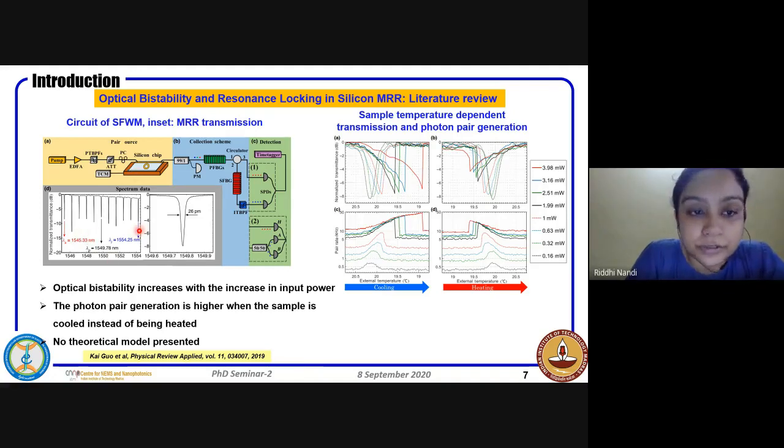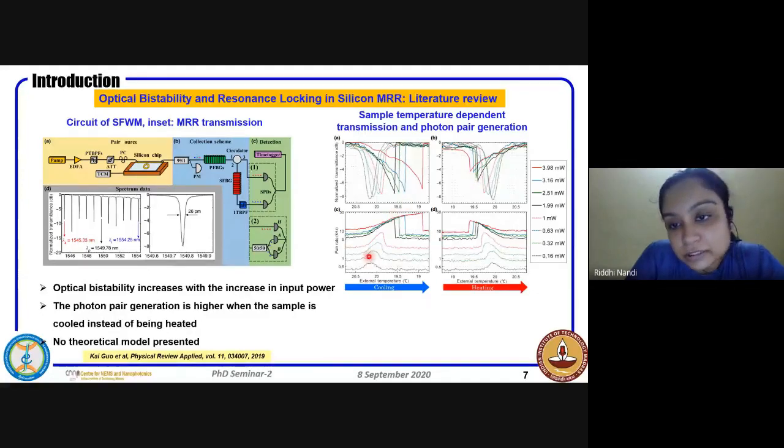These are the micro-ring responses of their devices. Interesting thing here is they have shown that when you heat the device, the complete silicon chip, and you try to see the photon pair generation, it is very low compared to if you cool it and do that. At the same time, if you look at the transmission, the extinction is comparatively higher than the time when you are heating the sample.